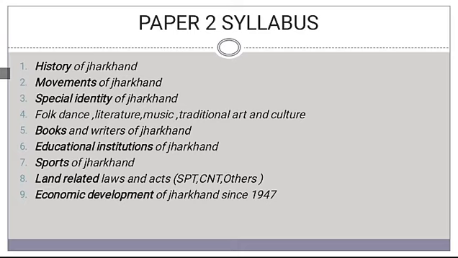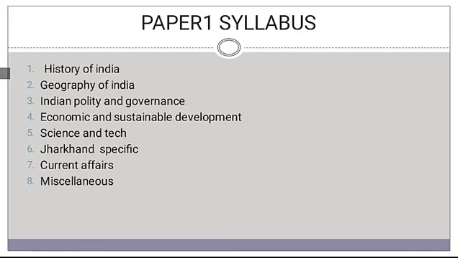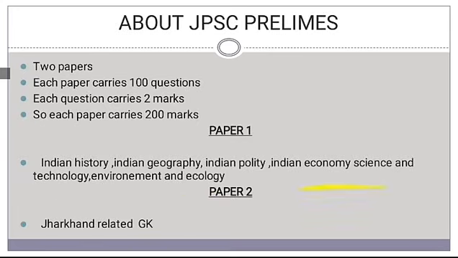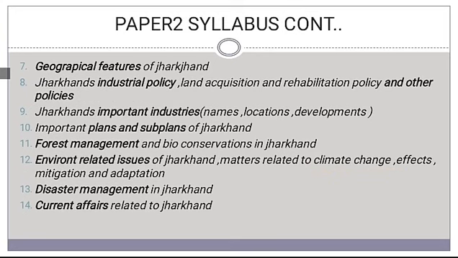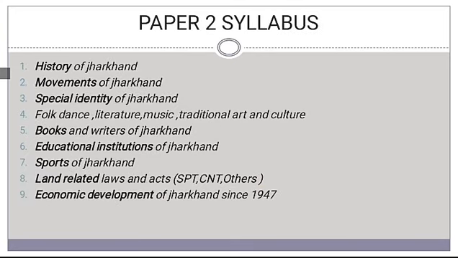Under the land related laws and acts, basically two laws and others are there in the image: the Santhal Pargana Tenancy Act and Chota Nagpur Tenancy Act.